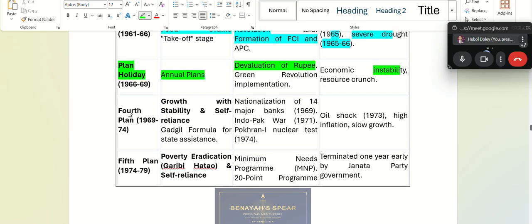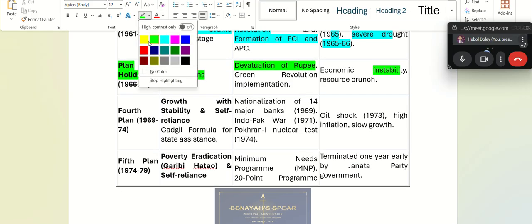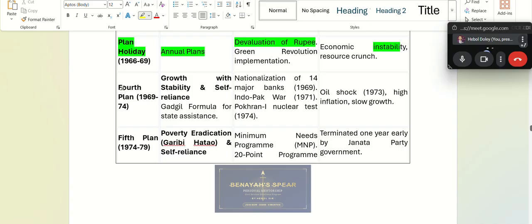Okay, let's come to the fourth plan. The fourth plan was from 69 to 74, where growth with stability and self-reliance started happening. And an important one, the Gadgil formula for state assistance. Please look it up. In your free time after you attend this class, go through a revision. What was the Gadgil formula? It's in your polity as well, for helping the states.